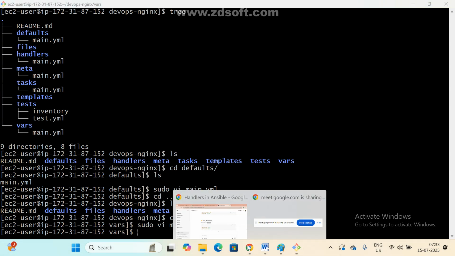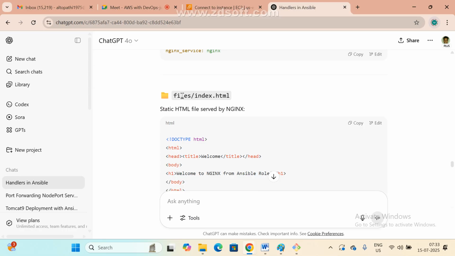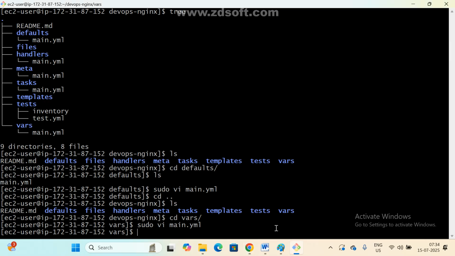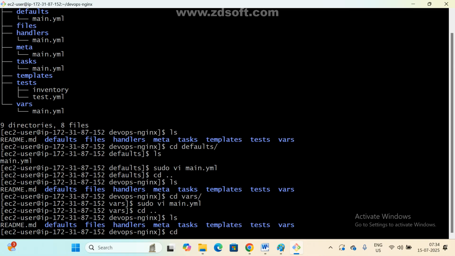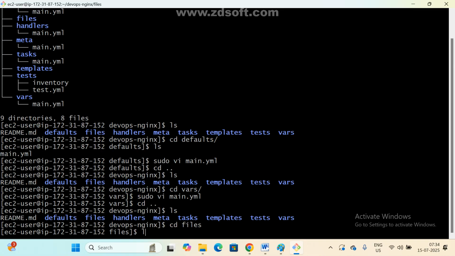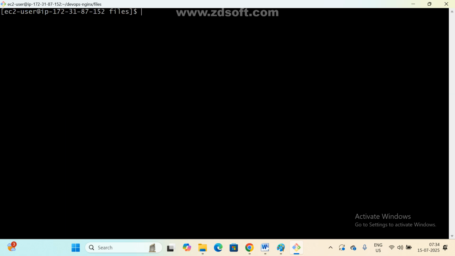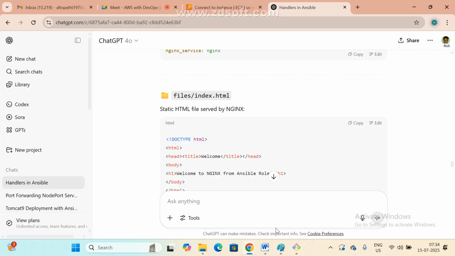Now next step. See here, that is done. Now files. This is the static file. See here, the files folder holds a static HTML file served by Nginx. So copy this one, and we need to create one file, index.html. Go here. What is the folder? ls, cd files. ls. Do you have any file here? No. This is a static file. Sudo vi index.html to create the file.